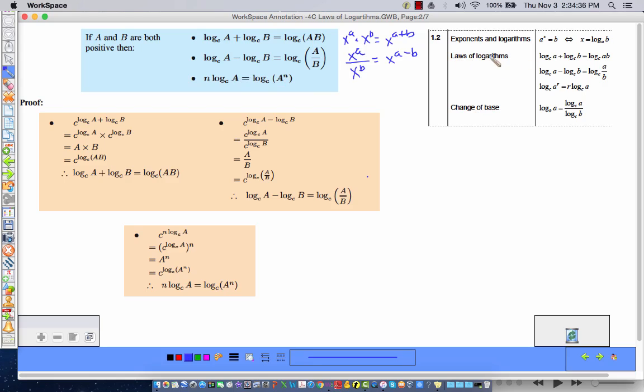Those are all right here, laws of logarithms right there. And we will use all of those today. We'll get to change of base later. Here's some proof for those laws. We can talk about that in class. You can read through them also if you would like.